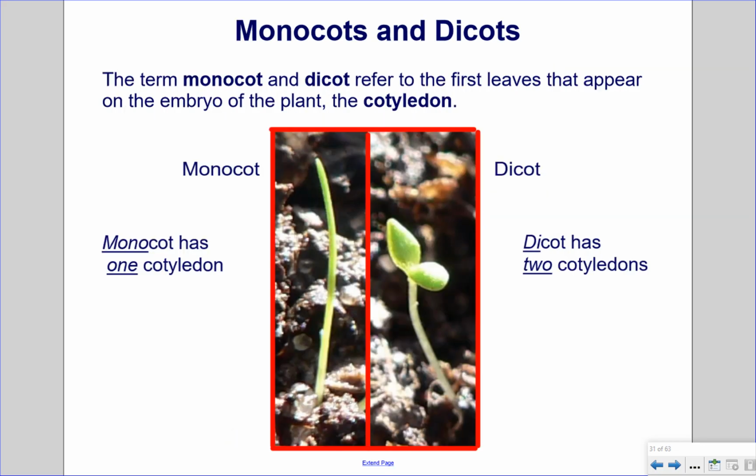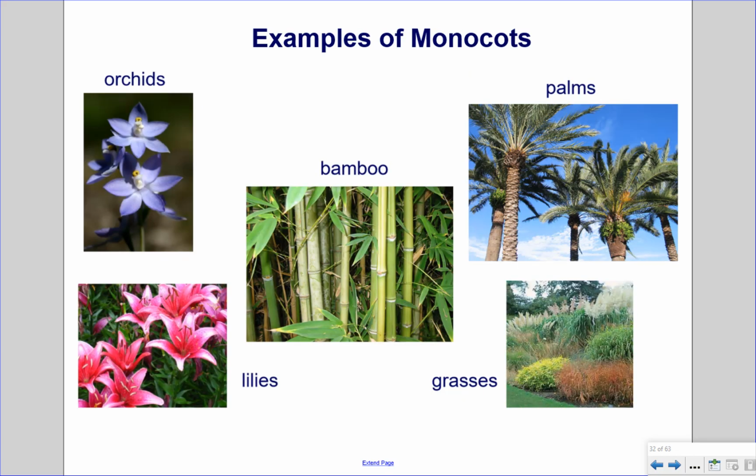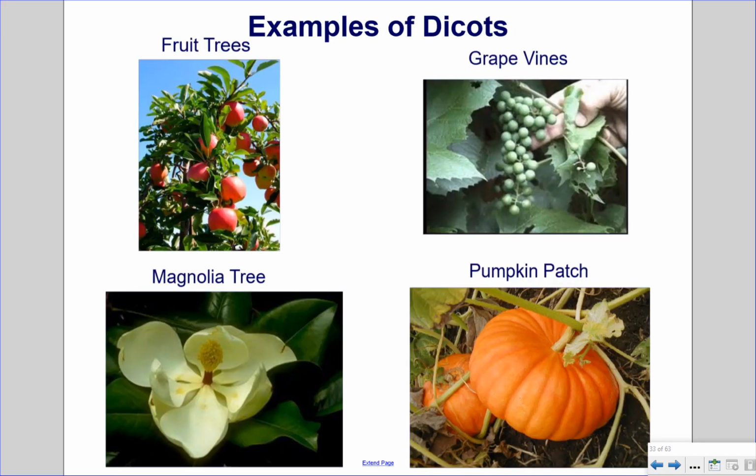Monocots and dicots. The terms monocot and dicot refer to the first leaves that appear on the embryo of the plant, the cotyledon. Monocot has 1 cotyledon, dicot has 2 cotyledons. Examples of monocots. These plants include orchids, bamboo, lilies, palms, and grasses. Examples of dicots. These plants can include fruit trees, magnolia tree, grapevines, and pumpkin patch.